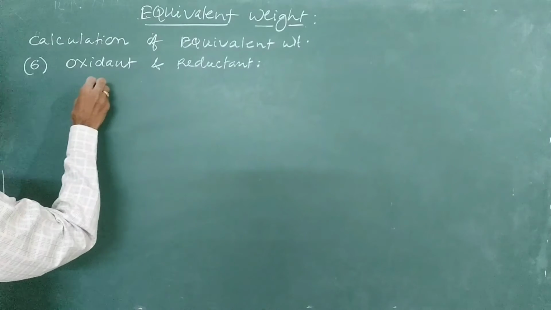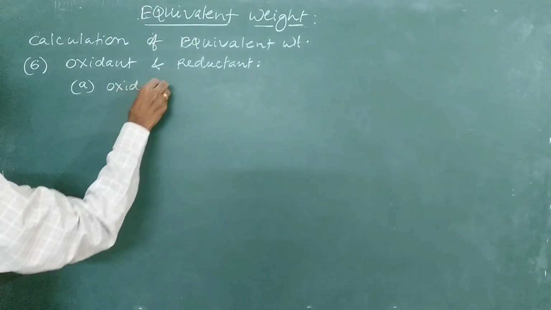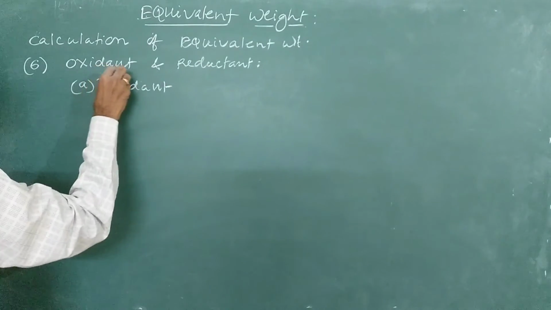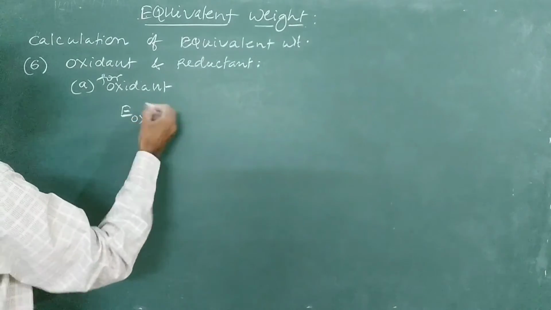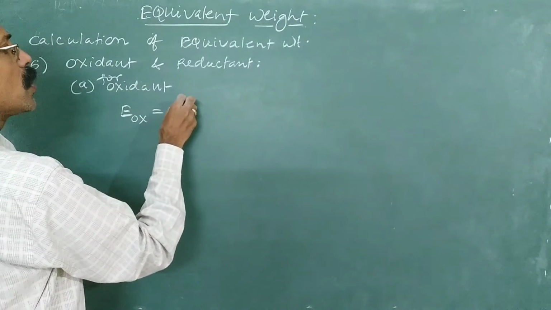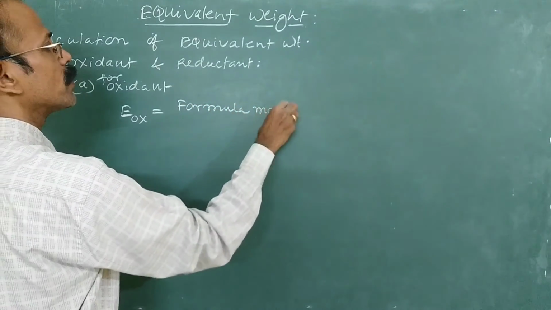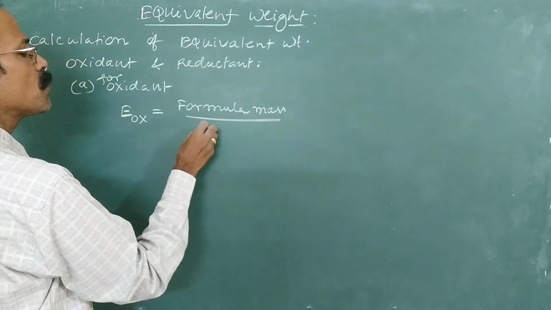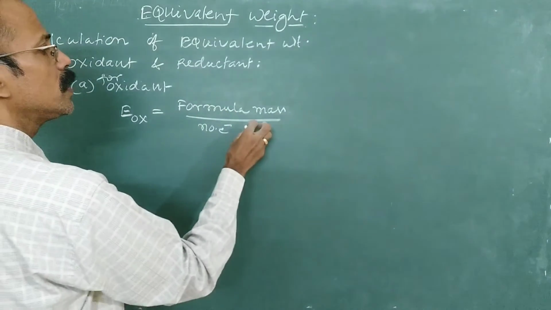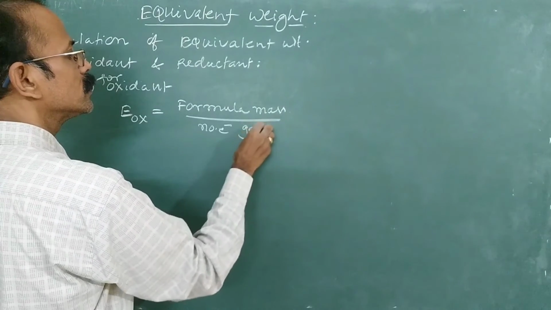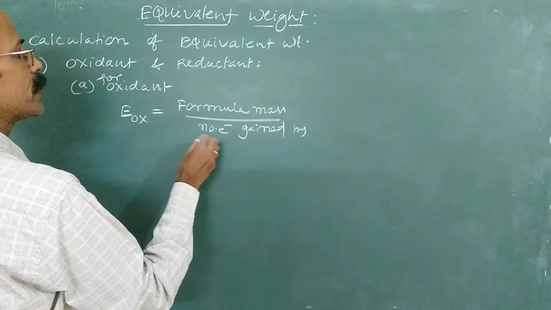So for an oxidant, the equivalent mass is equal to molecular mass or formula mass divided by the number of electrons gained by one formula unit.